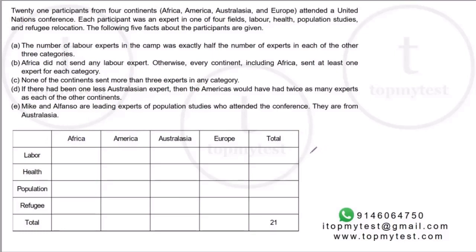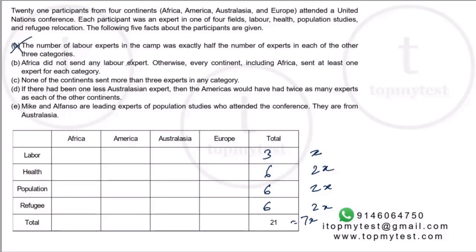So if the labor experts is X, everyone else will be 2X. That makes it 7X in total. 7X is 21, so X should be 3. So this is 6, 6, and 6. Okay, first statement is done.